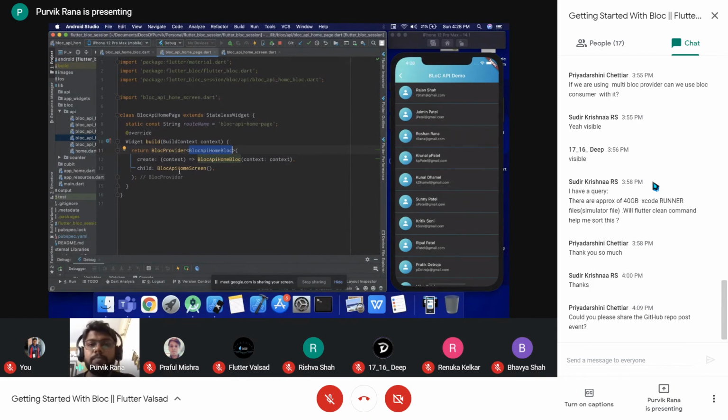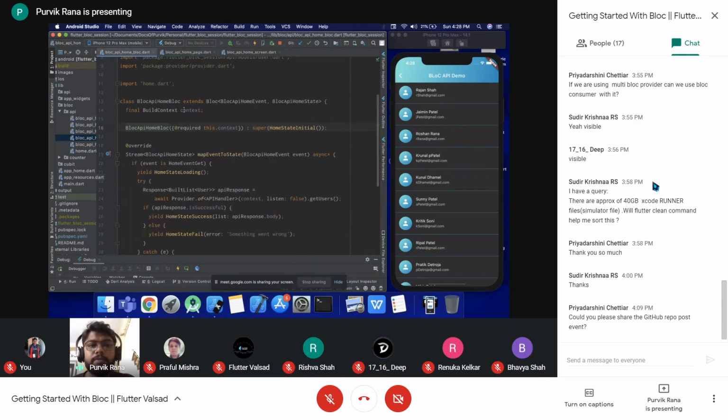That is the block API home screen, and the instance will be created. The context is passed, and as you can see, inside the block we have one parameter which needs to be passed over here when we create the instance, because it is required for the API calling here.